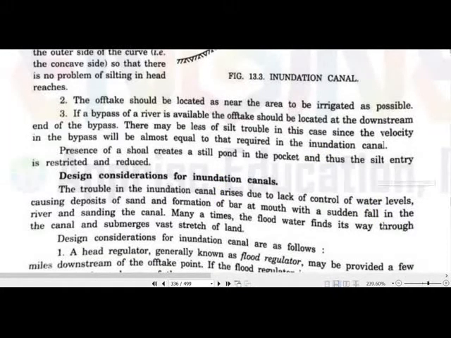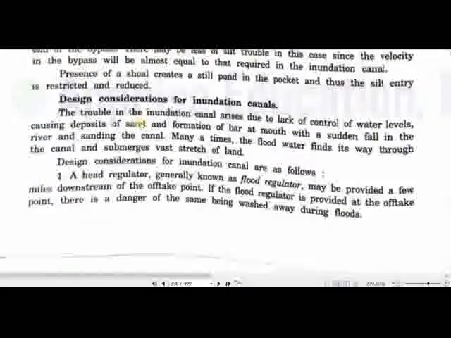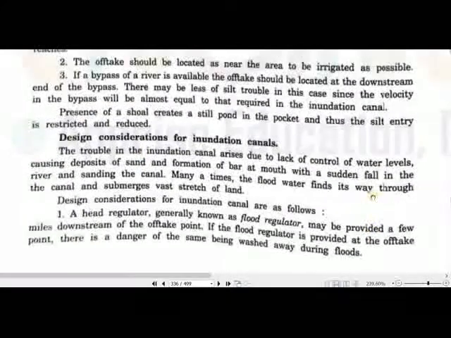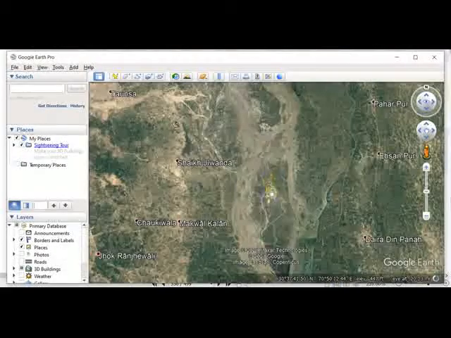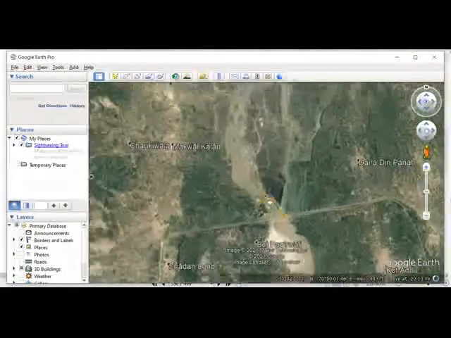So whenever we have a meandering process, the river will take the shape of multiple channels and bypass channels. So we can off-take an inundation canal from any of those bypass channels. The other advantages are also there. Let me show you. So this is the Indus River.